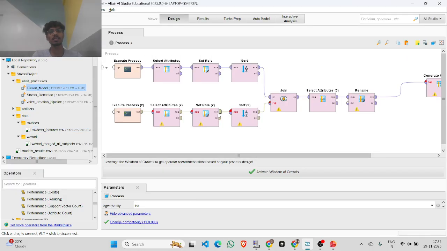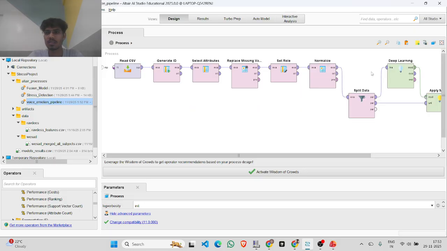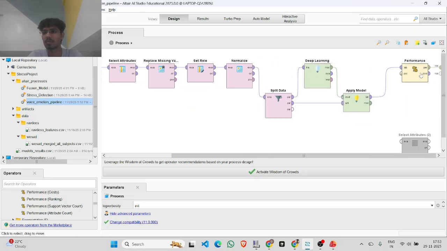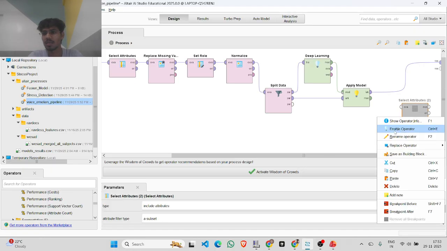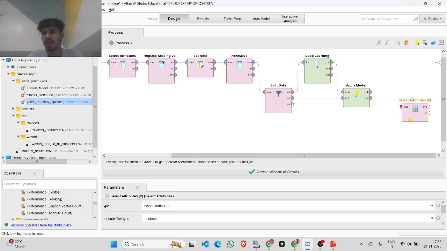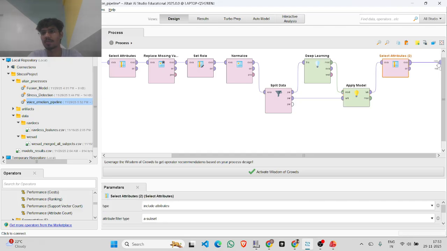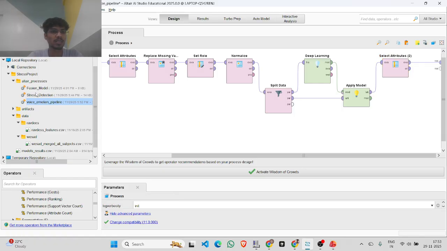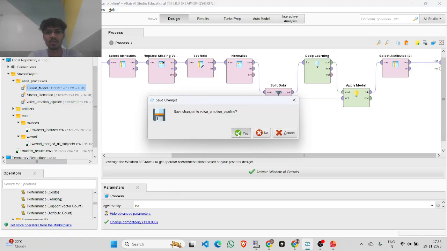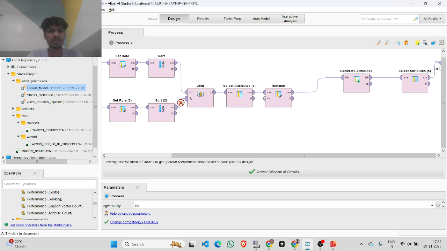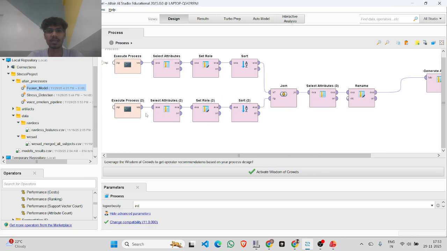I like this fusion thing because it's good, and here I haven't applied this. I have to remove this, so I have to deactivate this again so that our pipeline is ready, because that fusion thing will take the process and the columns. Yeah, now you can see here in the fusion also, it's not giving any error.